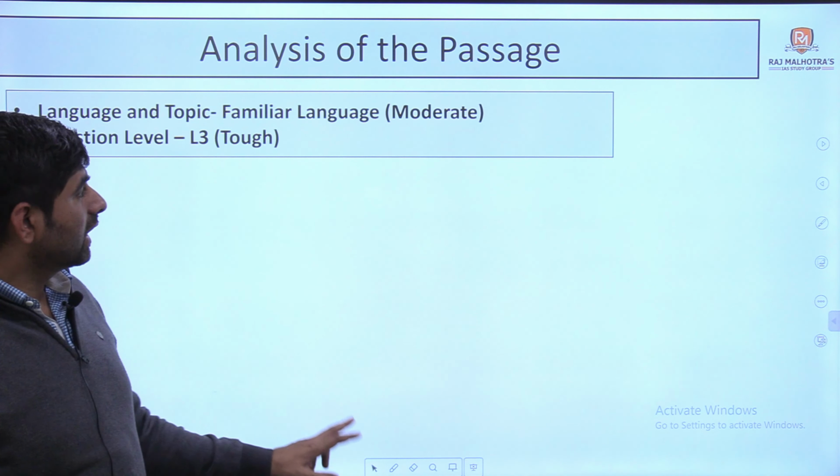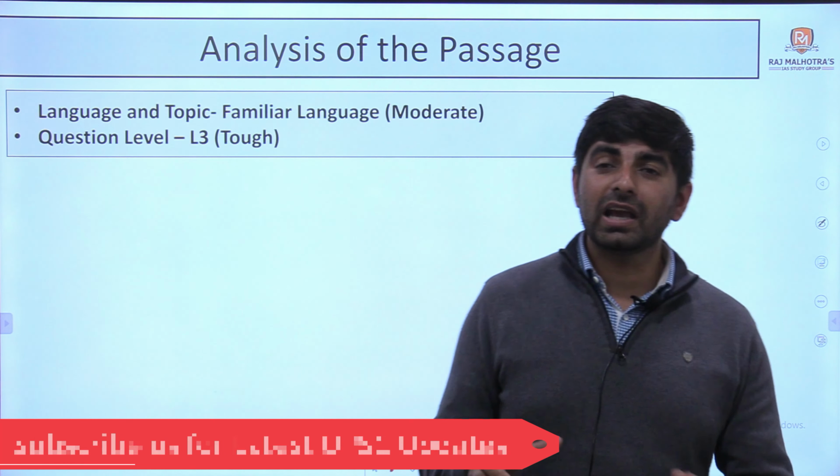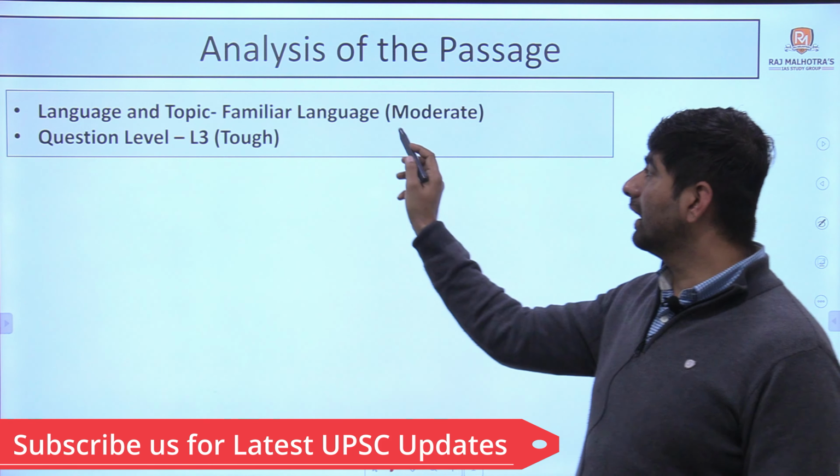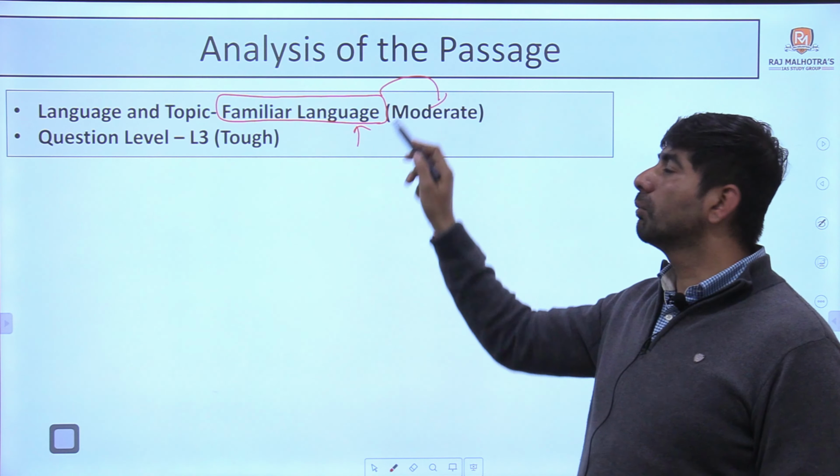Let's just understand the analysis of the passage. So on the basis of the language of the passage, we have told you guys that language was some kind of familiar, but I would say moderate.